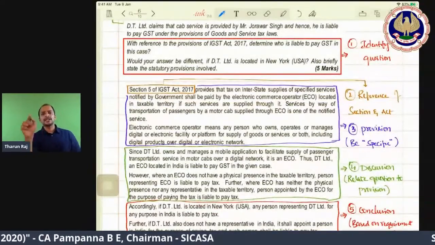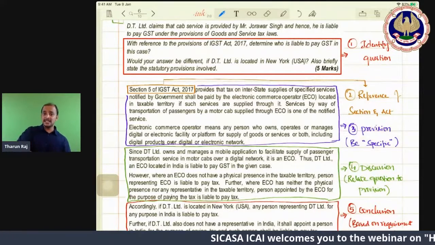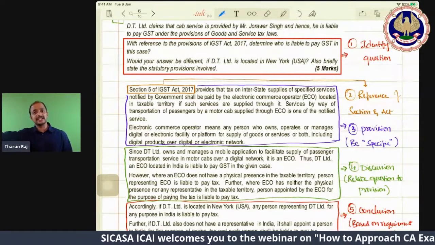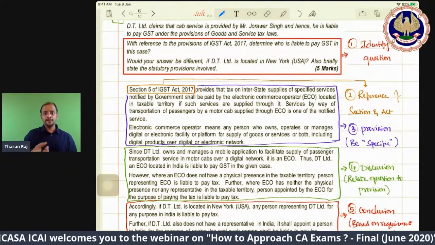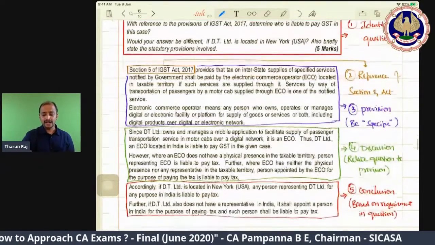Section 5? How will section 5 come? It is section 9 only now. Section 9 of CGST Act, section 5 of IGST Act. You can write either one because the provision is the same in both places. And you have to write the provision.